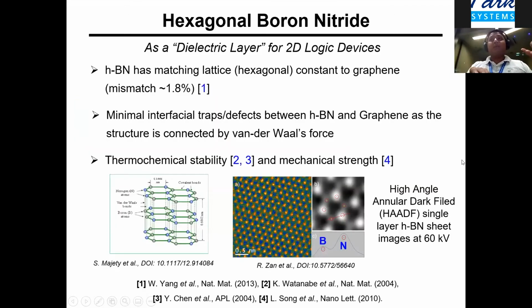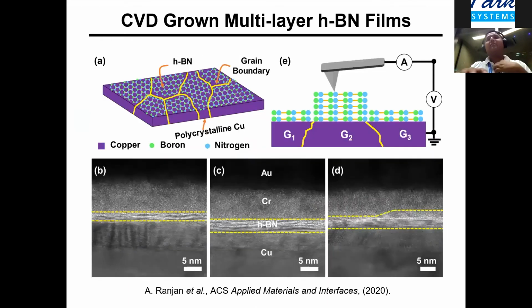And so far, if you look at it, hexagonal boron nitride is the only dielectric which has proved to be quite compatible with the graphene electronics. It is because the lattice mismatch is pretty small. And again, there are many factors. For example, it's pretty much thermochemically stable, and it is mechanically kind of strong as well. So there is the motivation to look into the dielectric breakdown in 2D dielectrics.